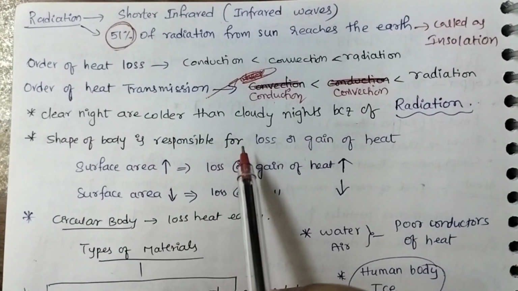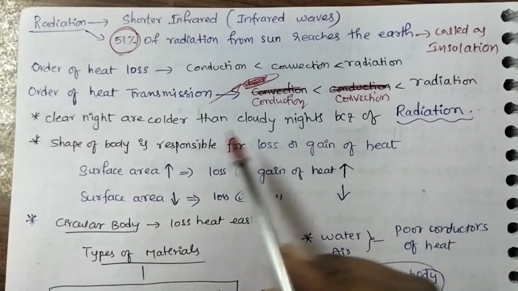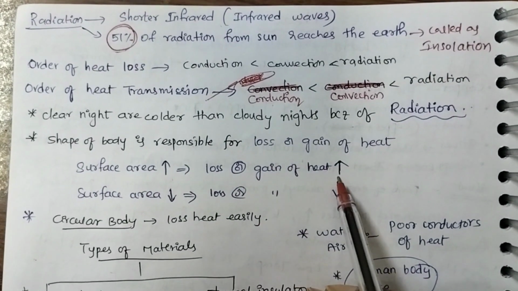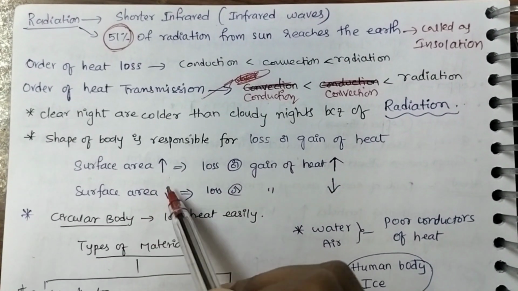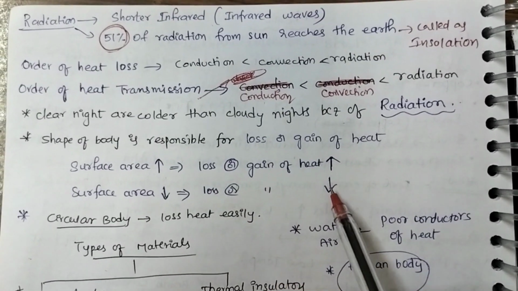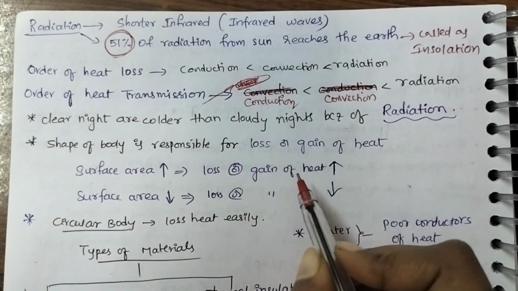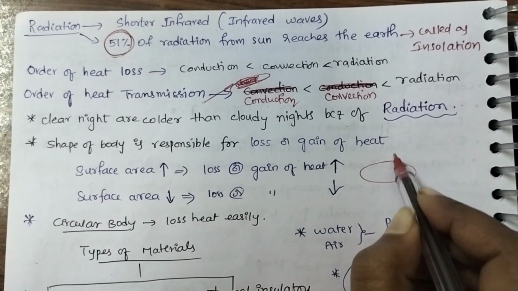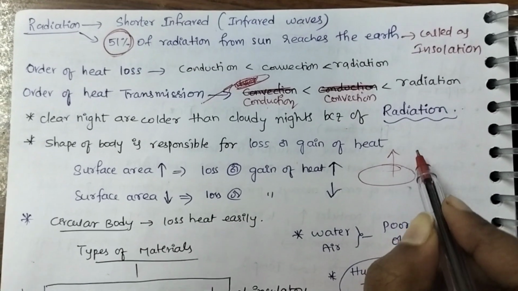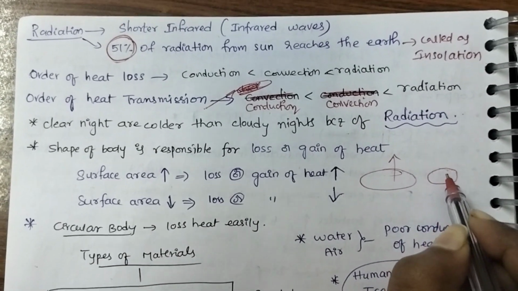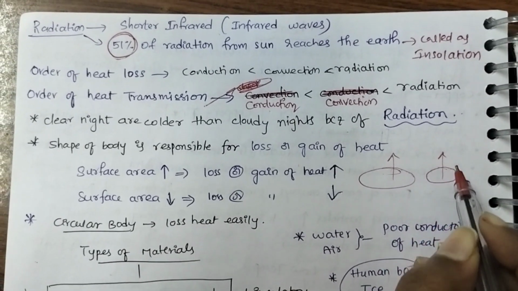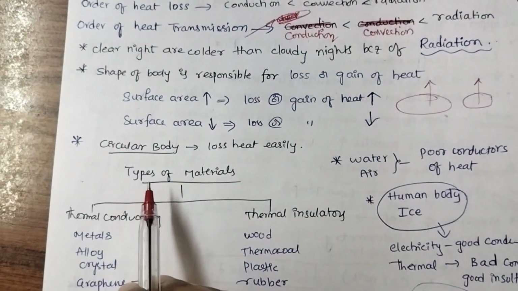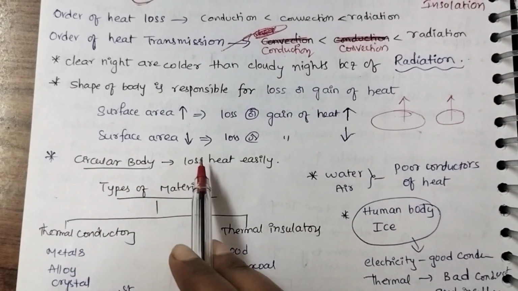Shape of the body is responsible for loss or gain of heat. If surface area is high, then loss or gain of heat is also high. If surface area is less, then loss or gain of heat is also less. We know this: if there is more surface area, there will be more evaporation, which means more heat loss. If the surface area is small, there will be less evaporation, which means less heat loss, and the same applies in the case of heat gain. Circular bodies lose heat easily.